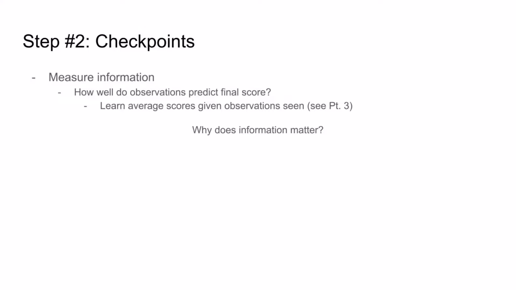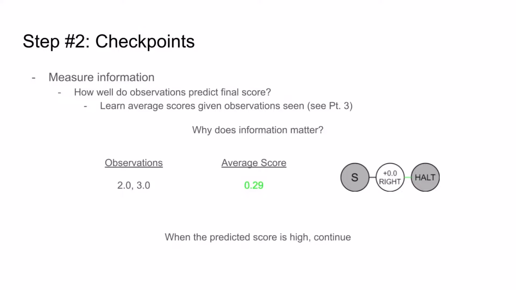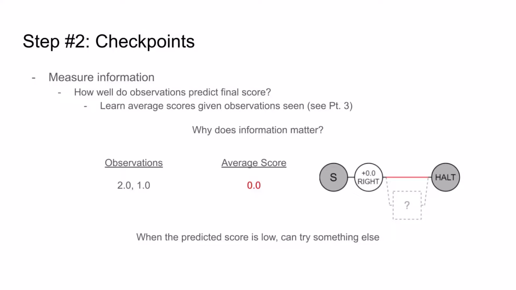But why would information be something we want to care about? Simply speaking, information will enable us to make decisions. For example, if we're solving a problem instance with 0 right, and we see 2 and 3, we know this is a situation where 0 right will likely get a good score, so we can proceed with confidence and halt as usual. But if we instead see 2 and 1, we know that this is a situation where if we go ahead and halt, 0 right is guaranteed to fail. So instead, maybe this is a spot where we should try something else.